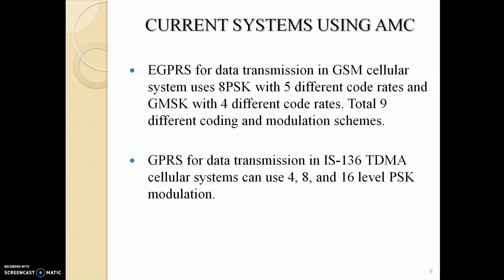Current systems using AMC. EGPRS, or Enhanced General Packet Radio Services, for data transmission in GSM, or Global System for Mobile Communication, cellular system uses 8 PSK, or phase shift keying, with 5 different code rates and GMSK, that means Gaussian minimum shift keying, with 4 different code rates. Total 9 different coding and modulation schemes.